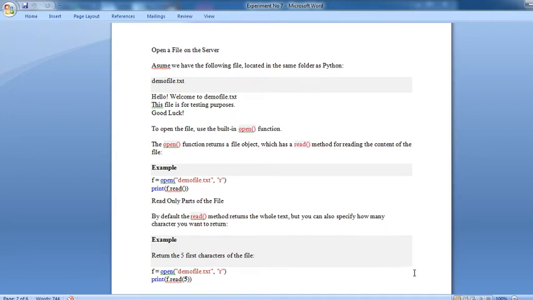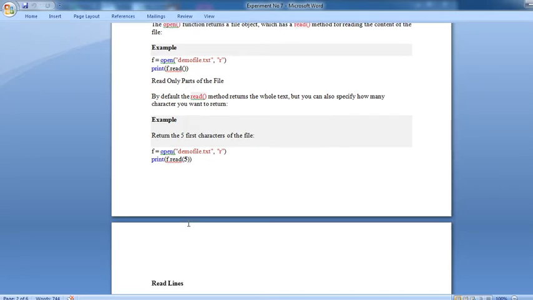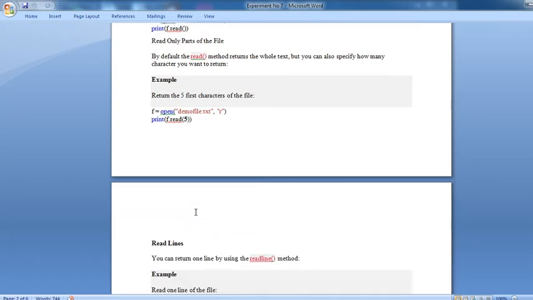Then, read only part of the file. By default, the read method returns the whole text, but you can also specify how many characters you want to return. Simply write the code for that. For example, to return the first 5 characters of the file, open demo_file.txt and write print f.read(5). Suppose you want 10 characters, you can directly mention print f.read(10).